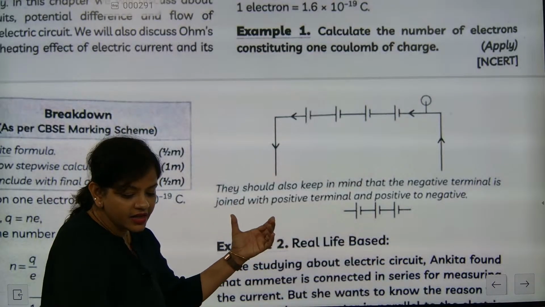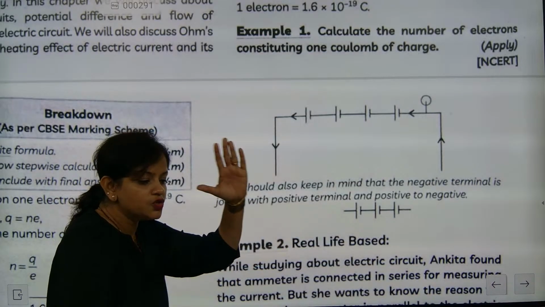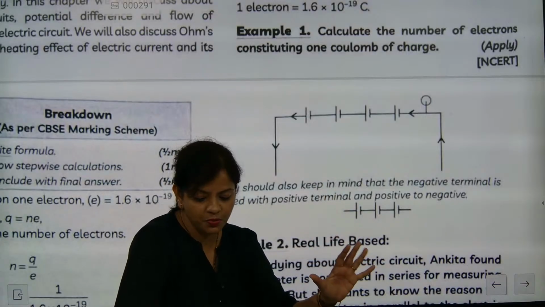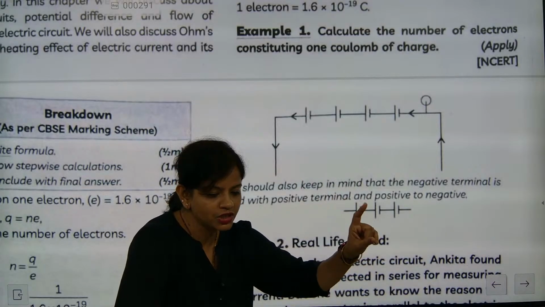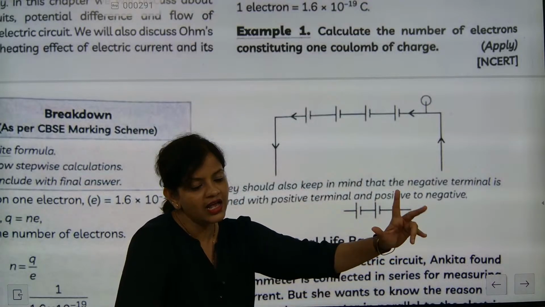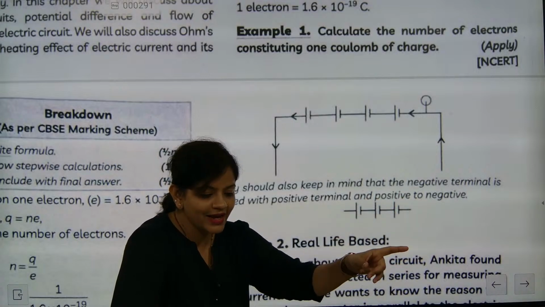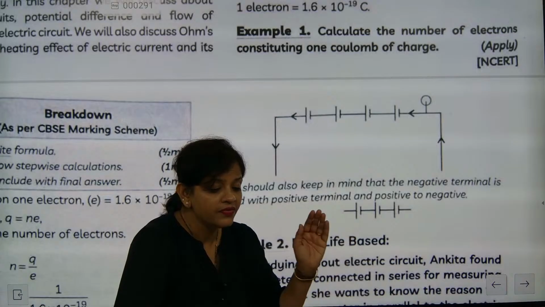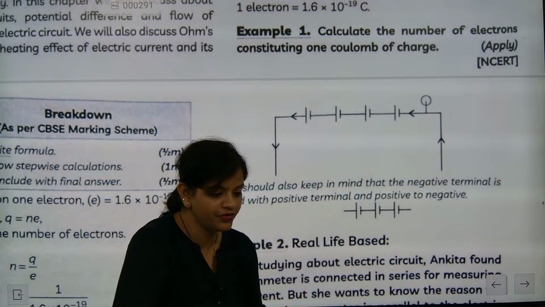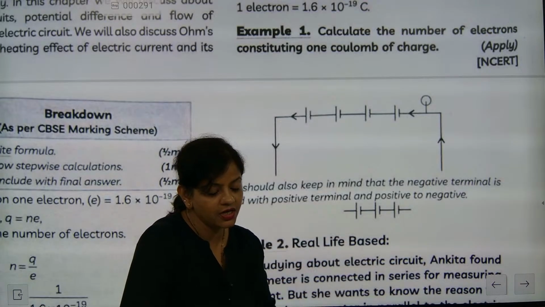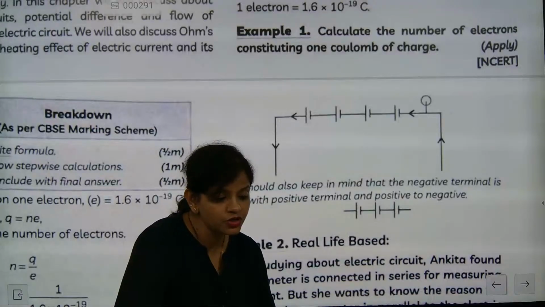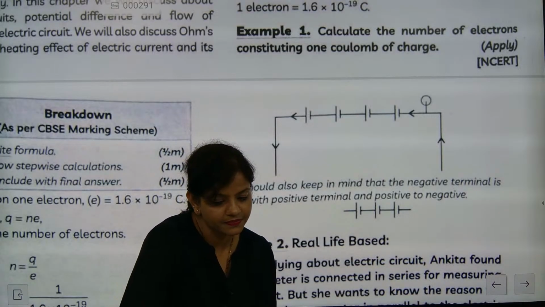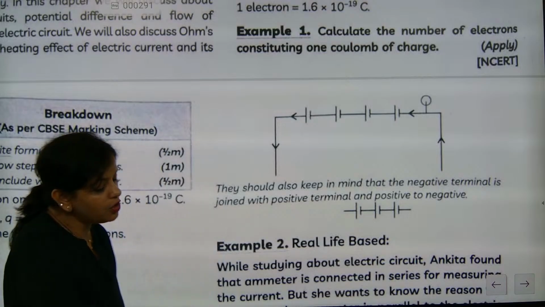See, again and again they are putting emphasis on this section. So from the first section of the NCERT chapter, what questions are we expecting? We are expecting charge conversion to electron, and electron to charge. Second, a formula based question. Third, they will discuss potential difference and battery connection. Fourth, where the ammeter should be connected and why it should be connected like this. Correct?